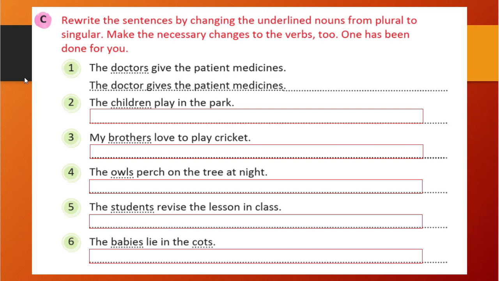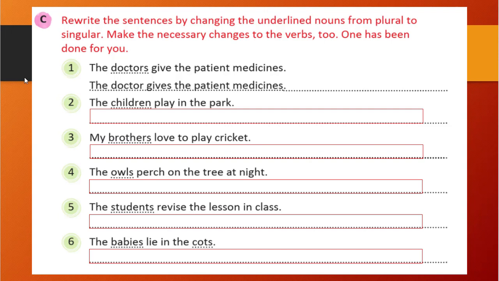If you are changing singular to plural, and the verb has s or es, then you will write the basic form. Now here you are going from plural to singular, so your verbs without s or es will become with s or es. Just the opposite.